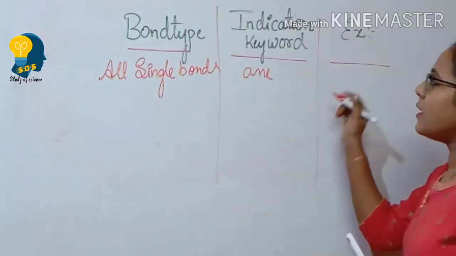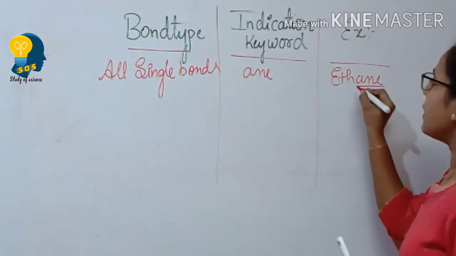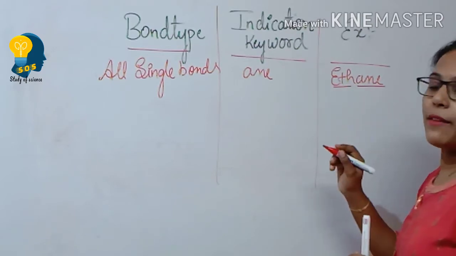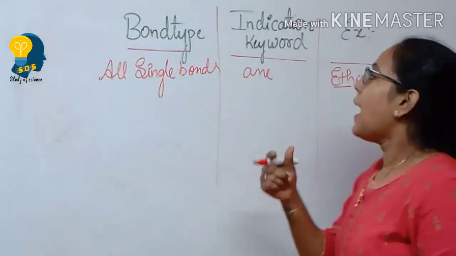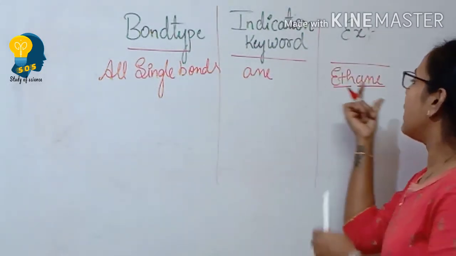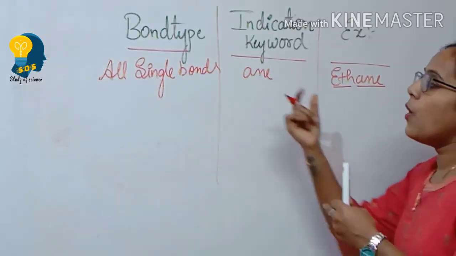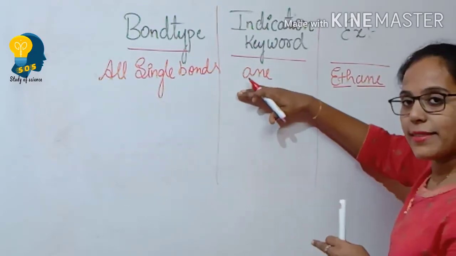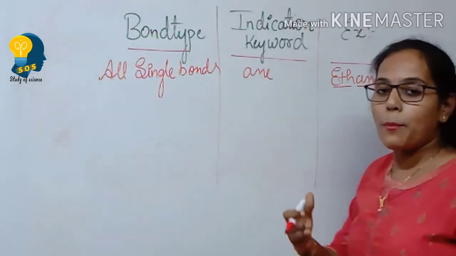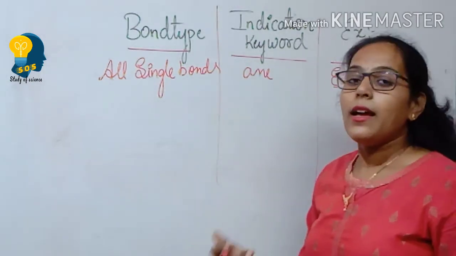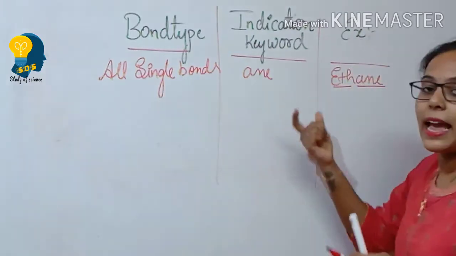Take an example for this. It may be ethane. Ethane belongs to the alkane group because eth is the second member. When I talk about nomenclature, I told if there are two carbon atoms, then we call it eth. And for this eth, when ane is combined, it becomes ethane. So all single bonds, the key tool is ane and the example is ethane. We can also give other examples like propane, butane, pentane and so on. If there is a single bond between carbon and carbon atom, then it is ane.